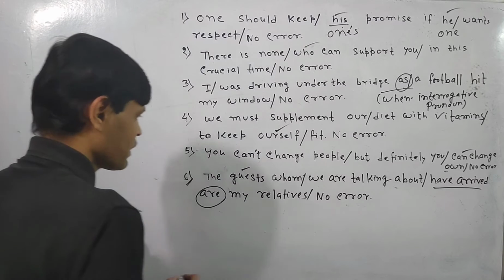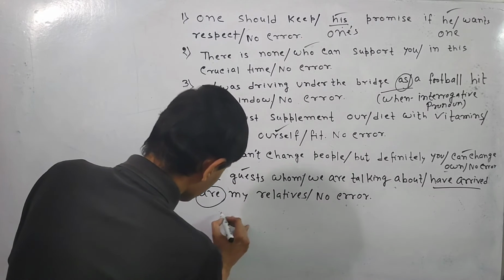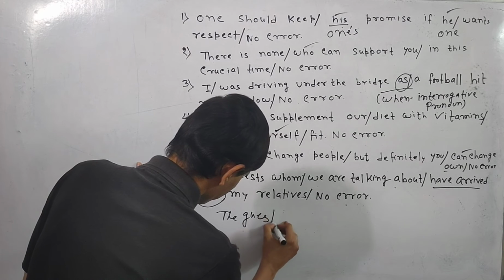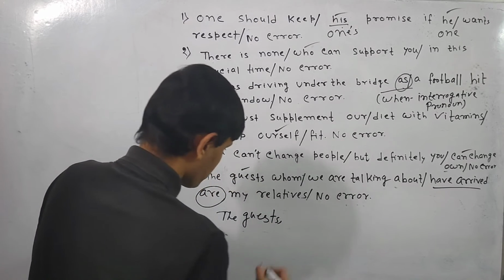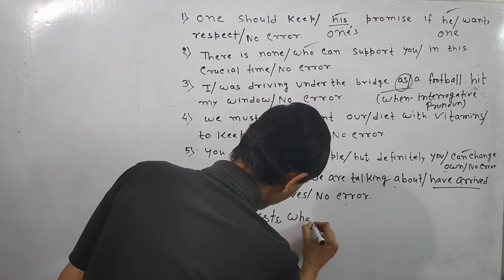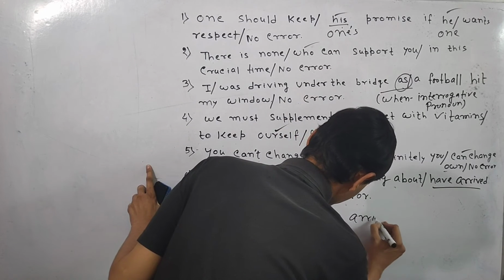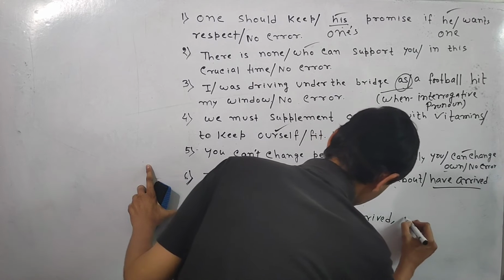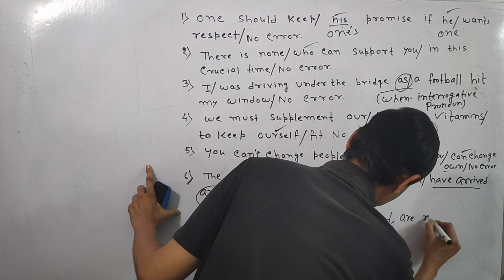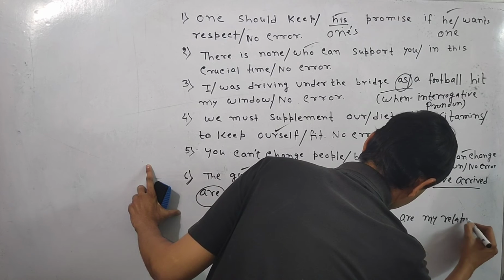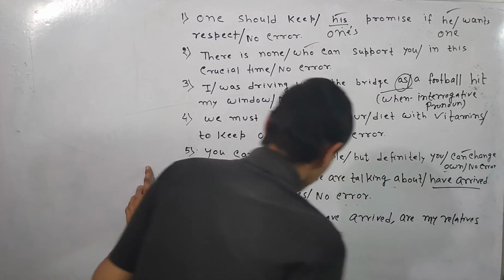But the right sentence will be like this. The guest. Now we can break it. Who have arrived are my relatives. Okay. Now be careful.